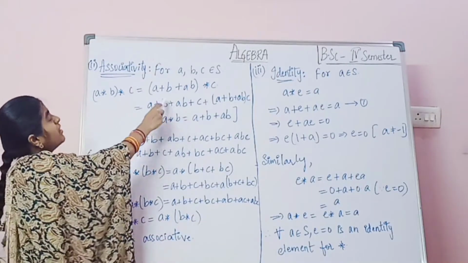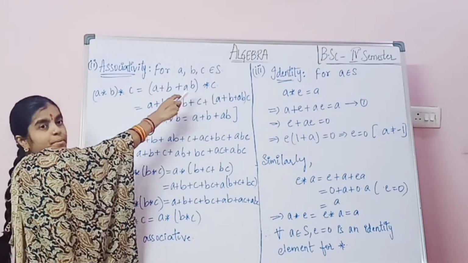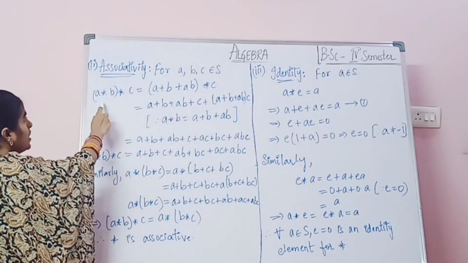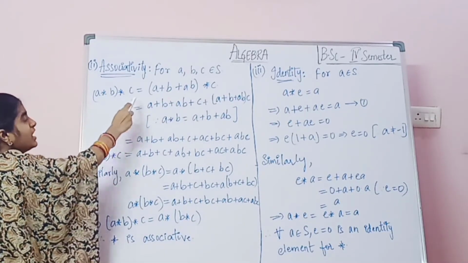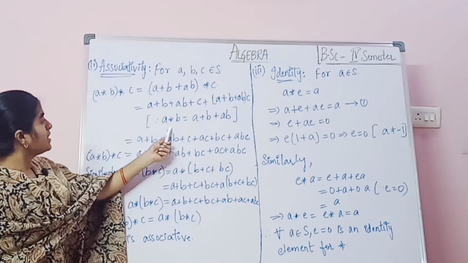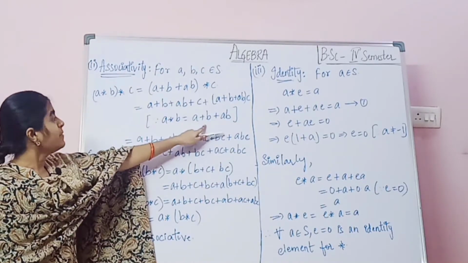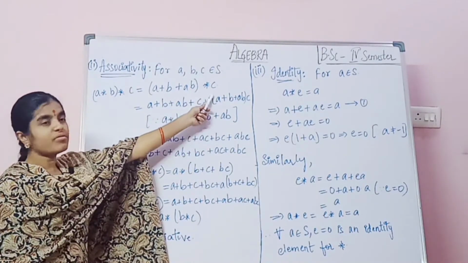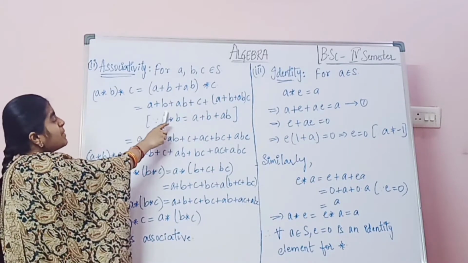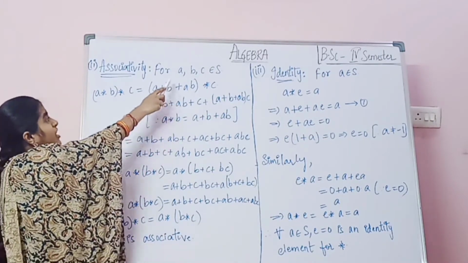Now associativity. For A, B, C belonging to S. Now (A star B) star C, since here A star B equals A plus B plus AB, equals (A plus B plus AB) star C. So here A plus B plus AB, what we are taking here for A, B, C.